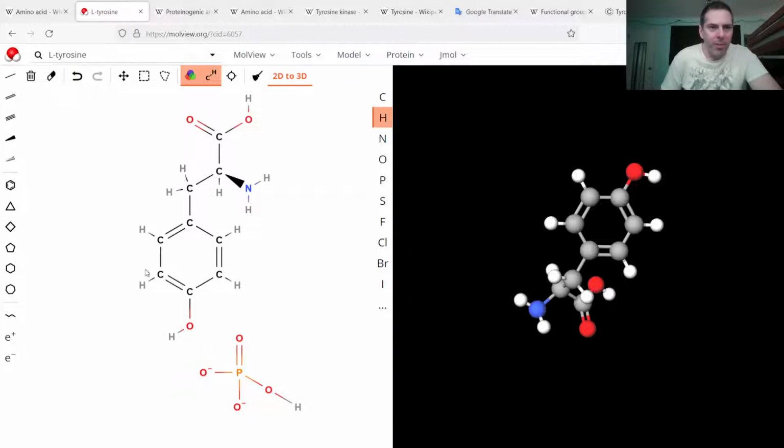So it is a dehydration reaction. I'm not sure which oxygen is going to be removed, but we'll just show it as this one. So there's an oxygen that gets removed and becomes a water molecule, and then this oxygen will be bound to the benzene ring side chain. So this would be an amino acid on a protein getting phosphorylated.